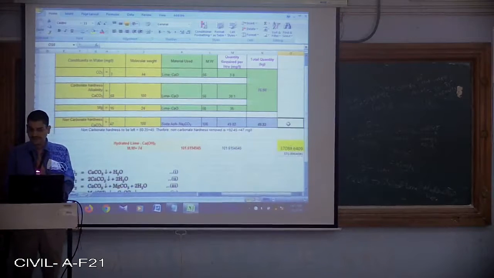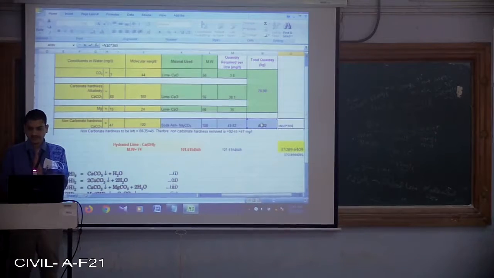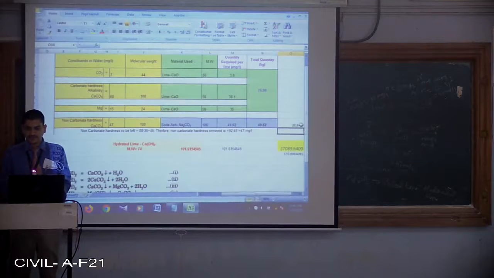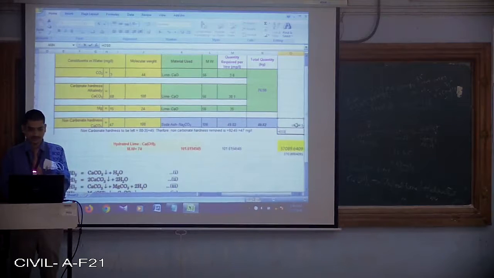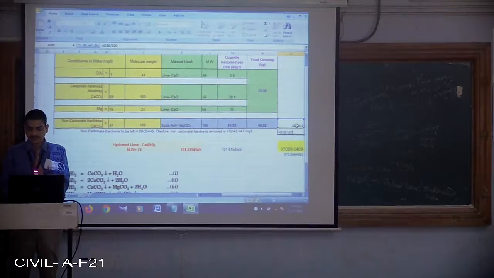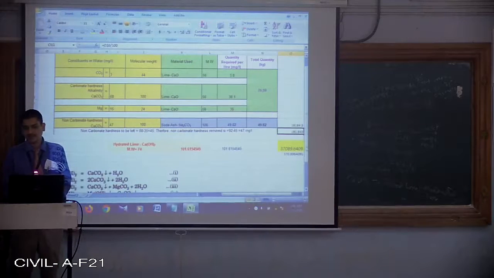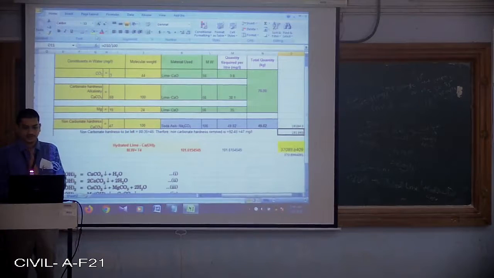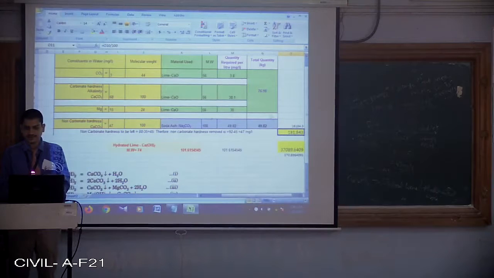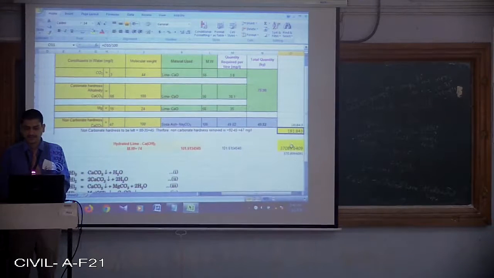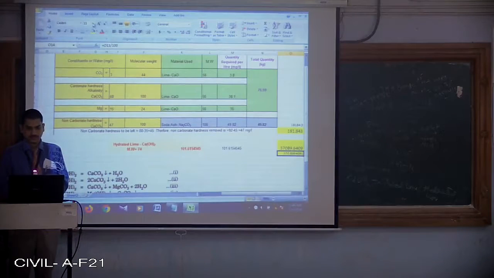Similarly, if I am estimating for this soda ash, this multiplied by 365, this is what is in terms of the kgs. I can convert this one in terms of quintal. 1 quintal is nothing but 100 kgs. So 1 kg is 1 divided by 100 quintals. So 181.84 is the answer in terms of quintals. That is for your soda ash. And this is the answer for hydrated lime.